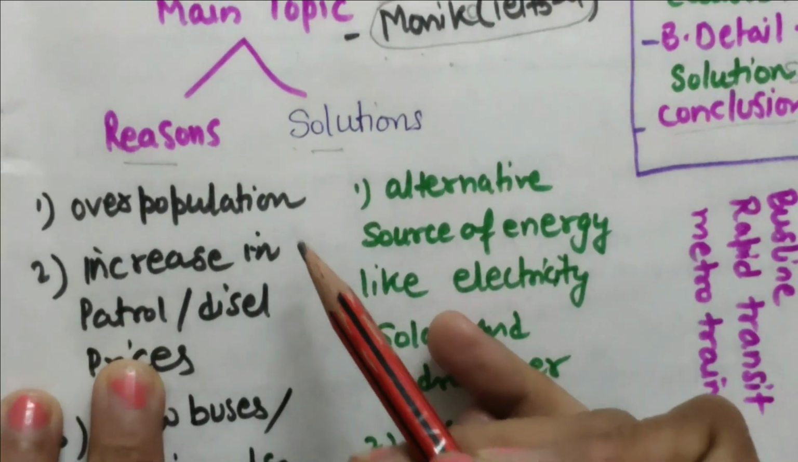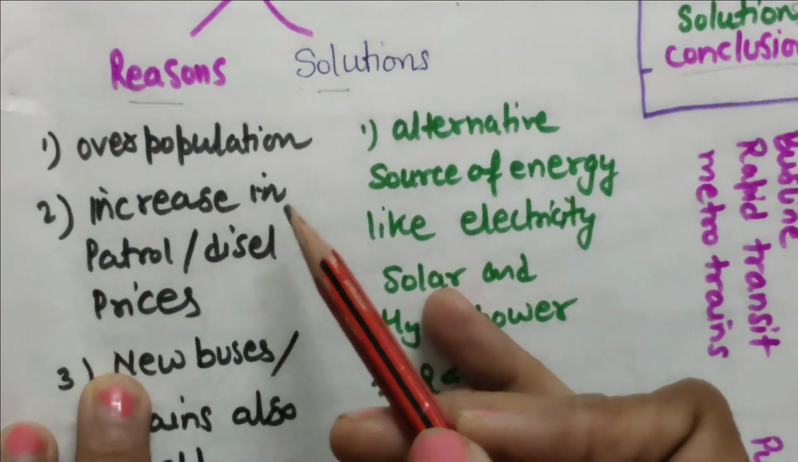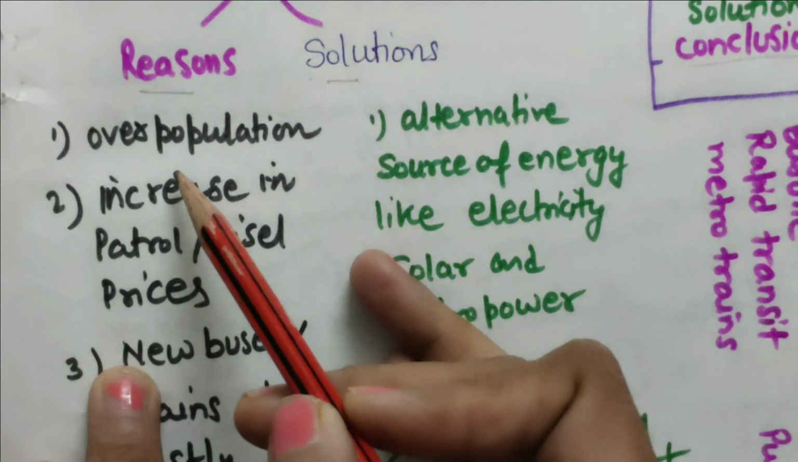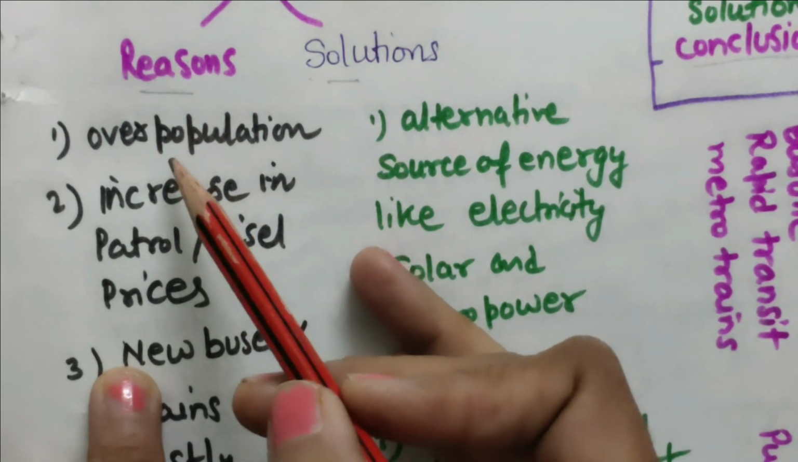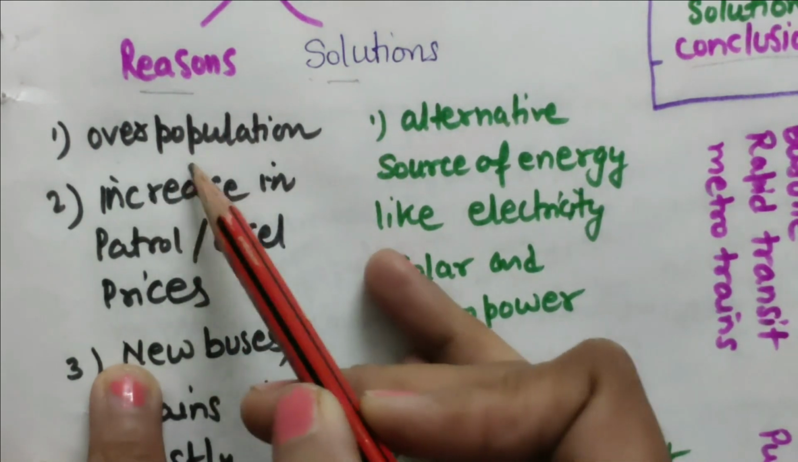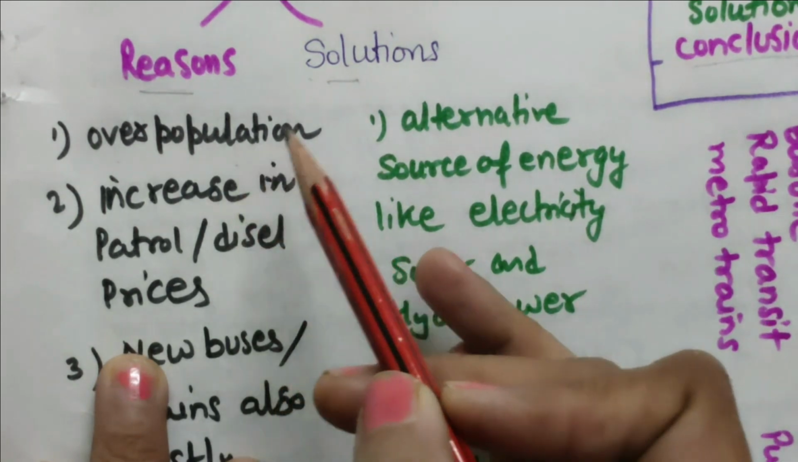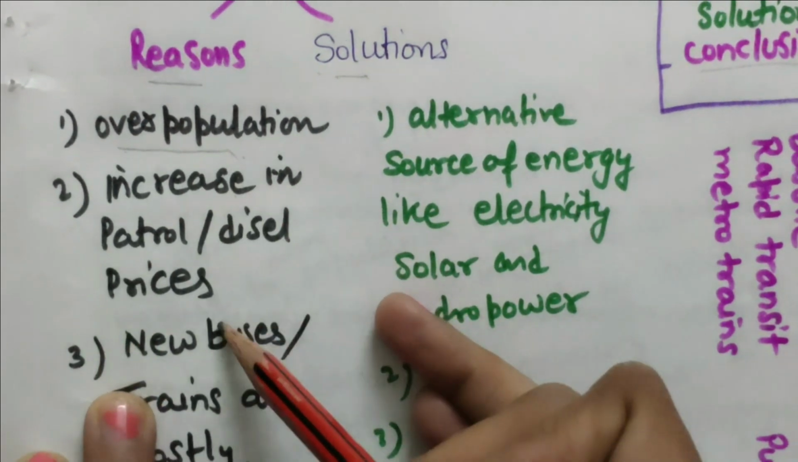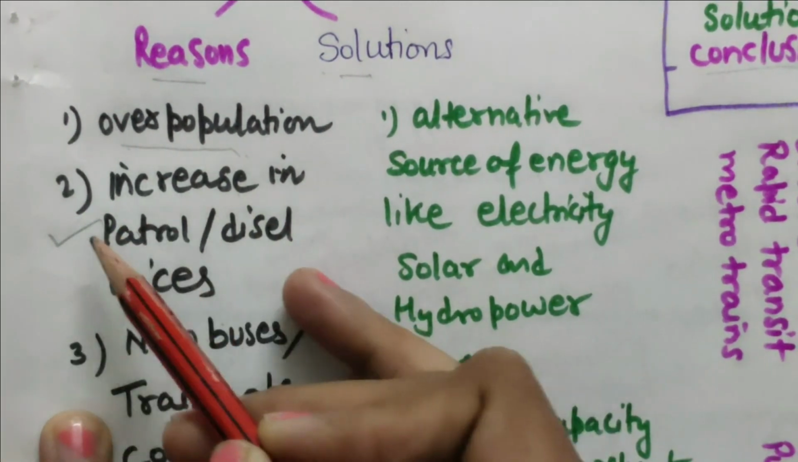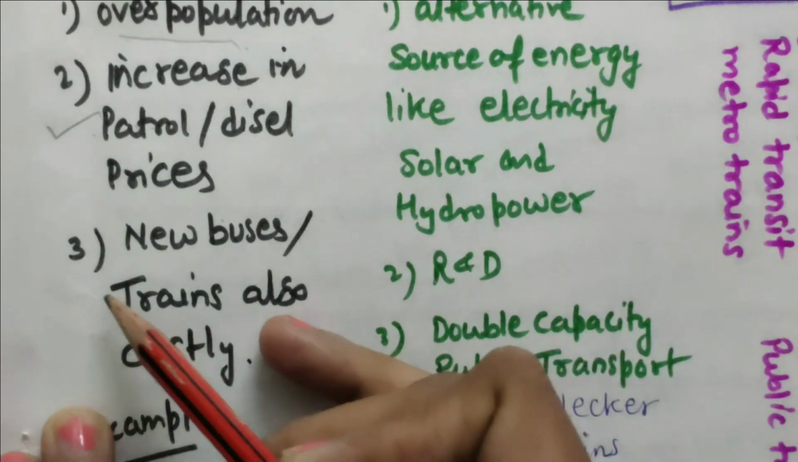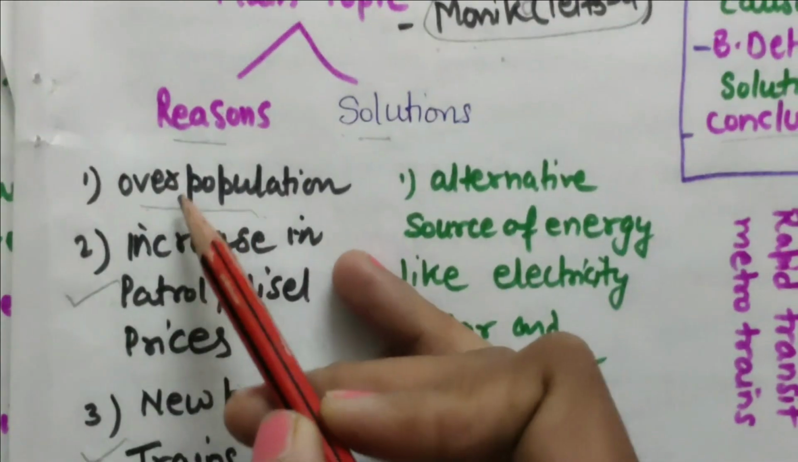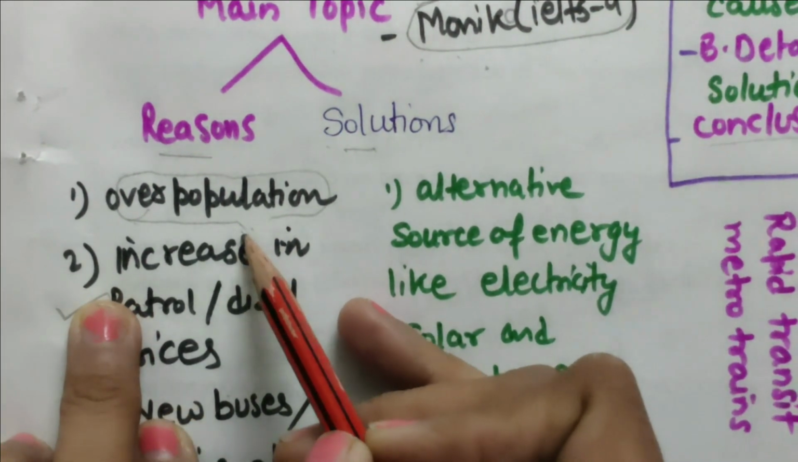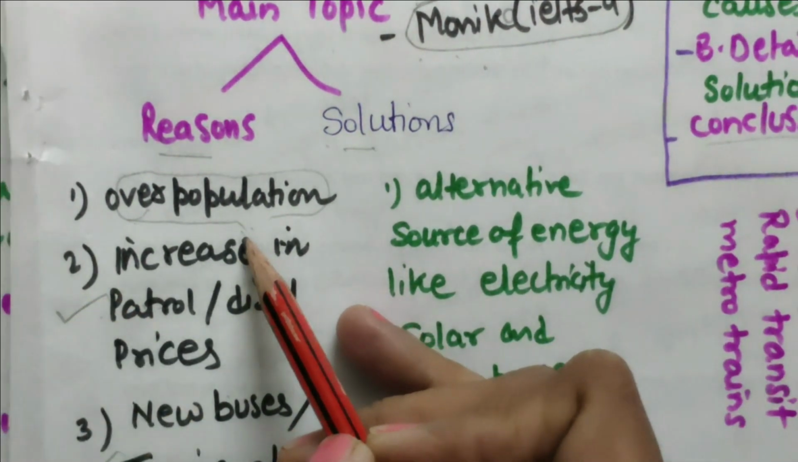Now let's look at the reasons. What has come into my mind is overpopulation. Now you will think, how is overpopulation the reason? Yes, overpopulation. How is it responsible for the hike in price? Of course other points are also there. I think this is the most important point, and this is also important, and of course this is also an important point. How? I will explain this point in body paragraph 1.